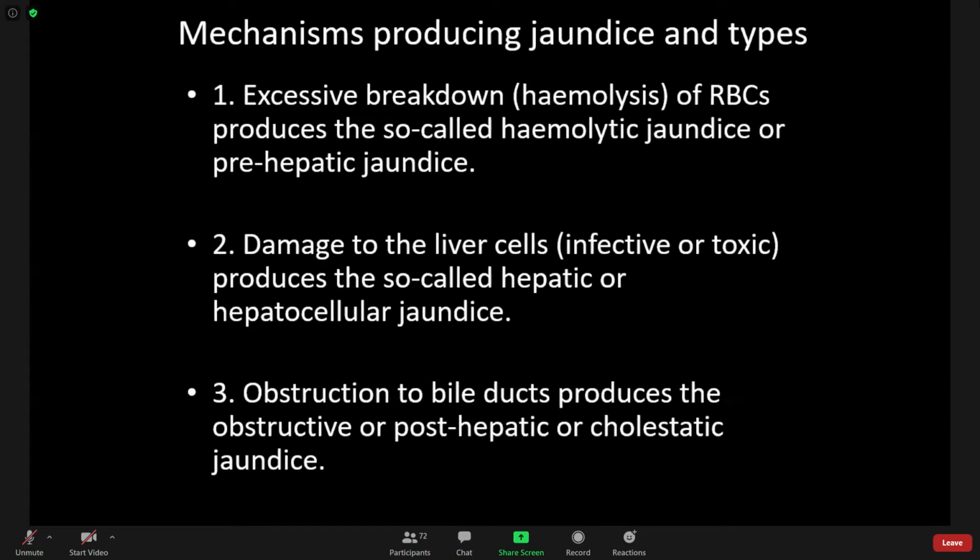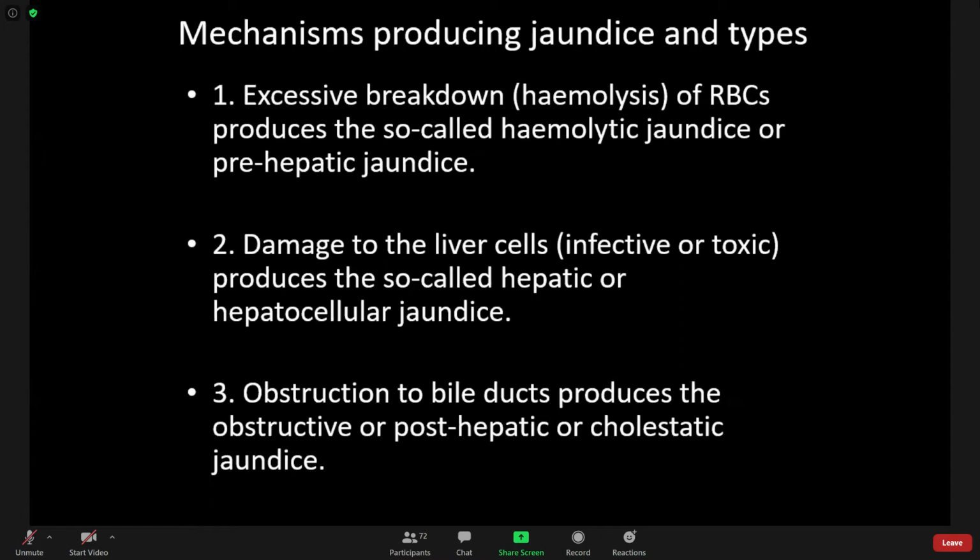The liver is functioning well, so it will conjugate with its maximum capacity, trying to convert the free bilirubin into conjugated bilirubin.